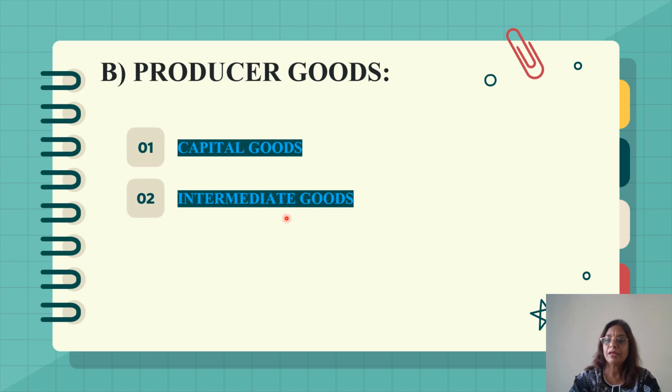And in national income, we only use final goods like consumer goods, all the categories like durable goods, non-durable goods, services, semi-durable goods consumed by the consumers for their satisfaction of the wants, and the producer goods, only one category, that is capital goods. Intermediate goods are not included in the estimation of national income.